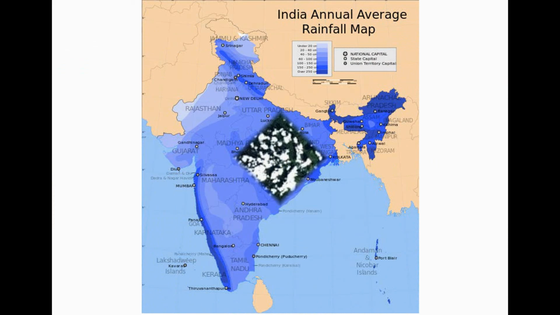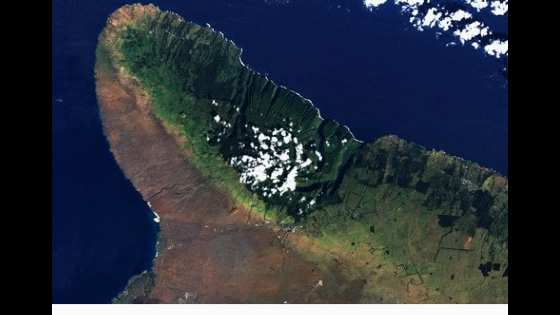When we go through the satellite images of different places, we find both the windward side and the leeward side of the mountains.